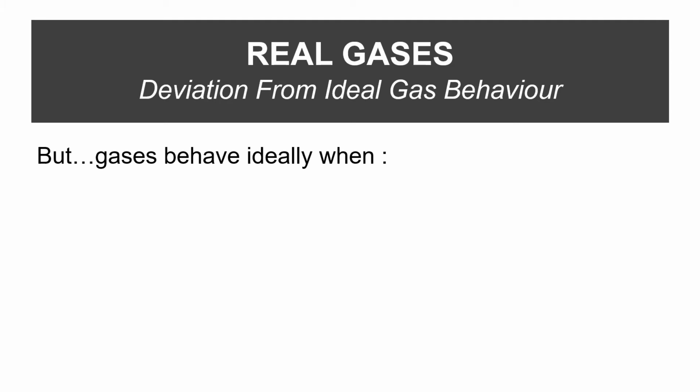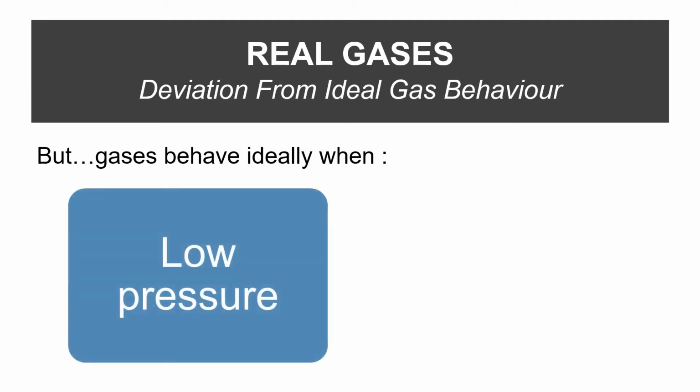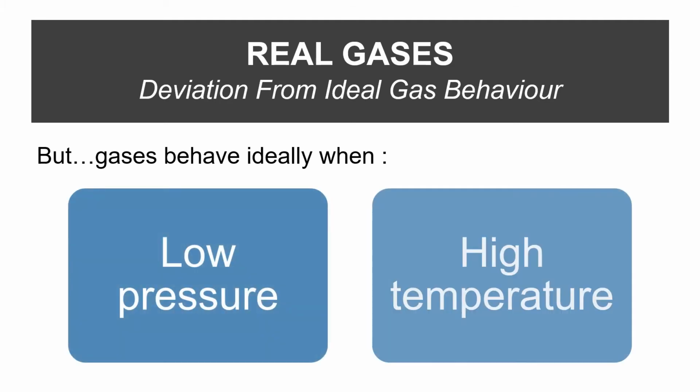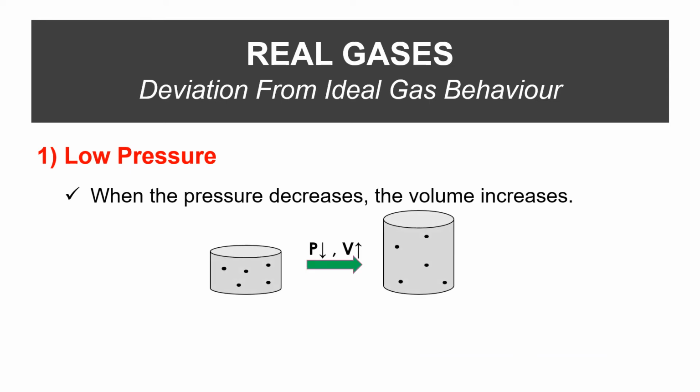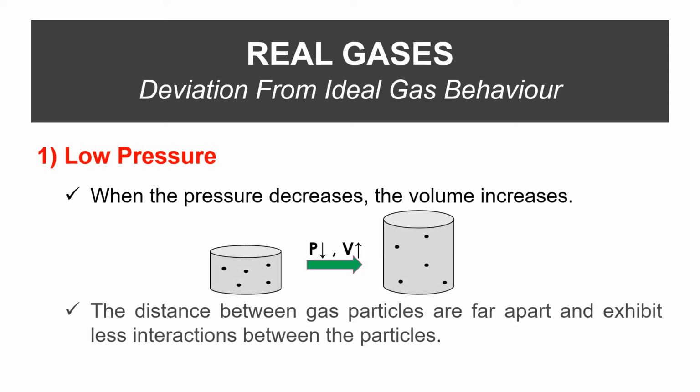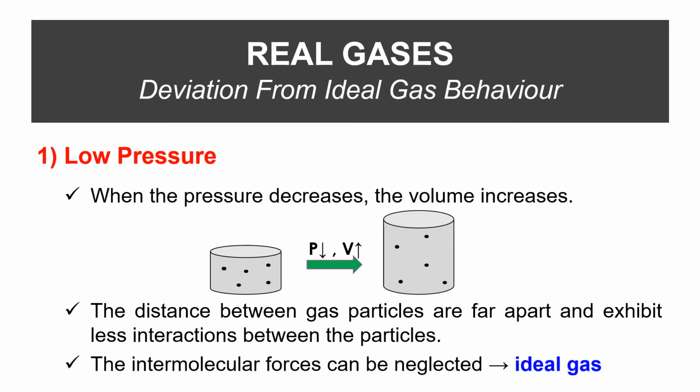But gases will behave ideally when we apply a lower pressure and higher temperature. When the pressure decreases, the volume increases. This will cause the distance between gas particles to become far apart and exhibit less interaction between the particles. Therefore, the intermolecular forces can be neglected. Thus, the gas behaves ideally.